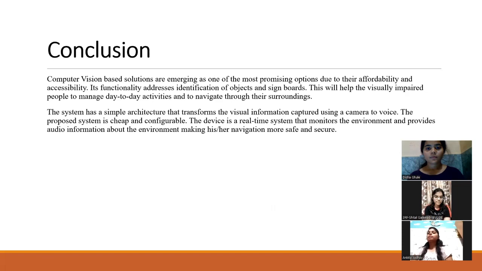The system has a simple architecture that transforms the visual information captured using a camera to voice. The proposed system is cheap and configurable. The device is a real-time system that monitors the environment and provides audio information about the environment, making his or her navigation safer and more secure.